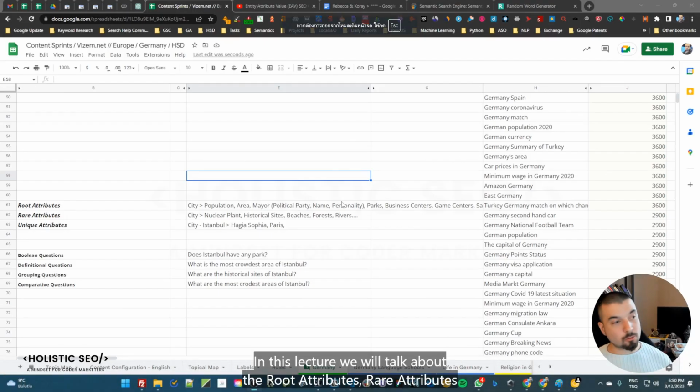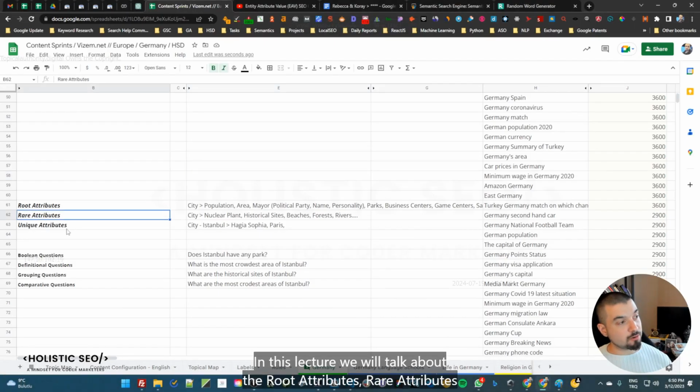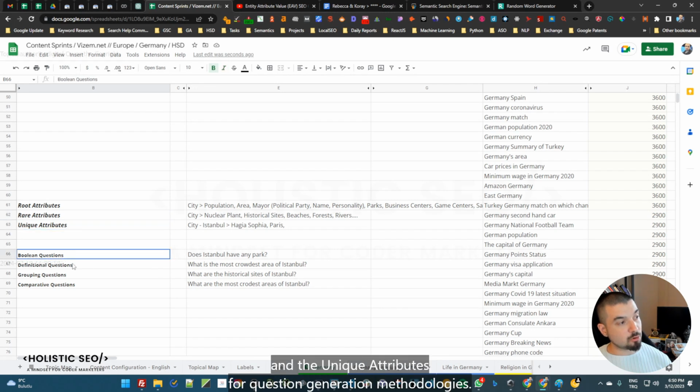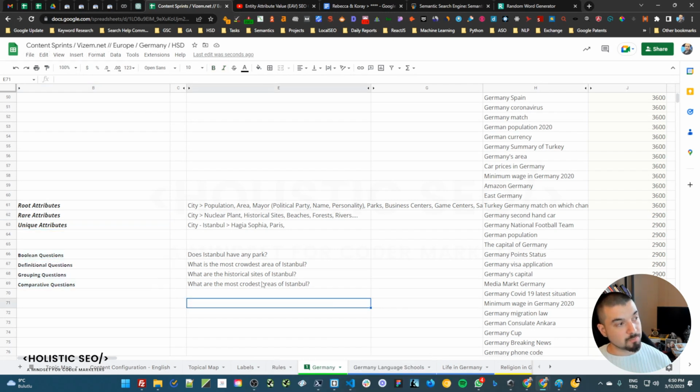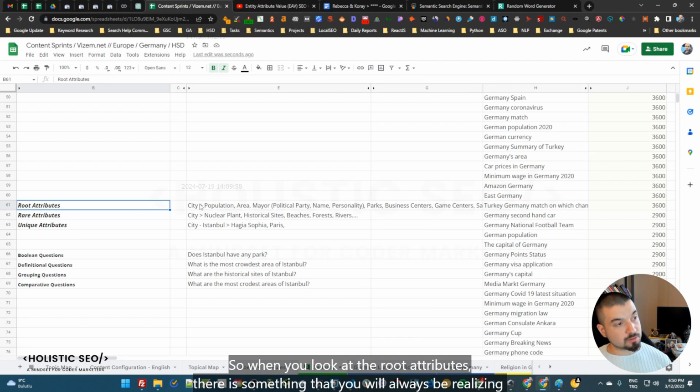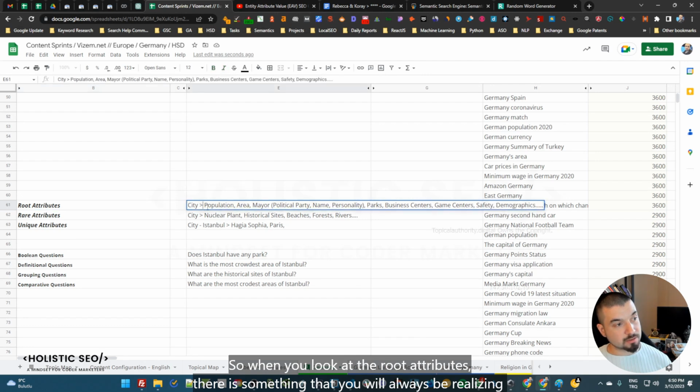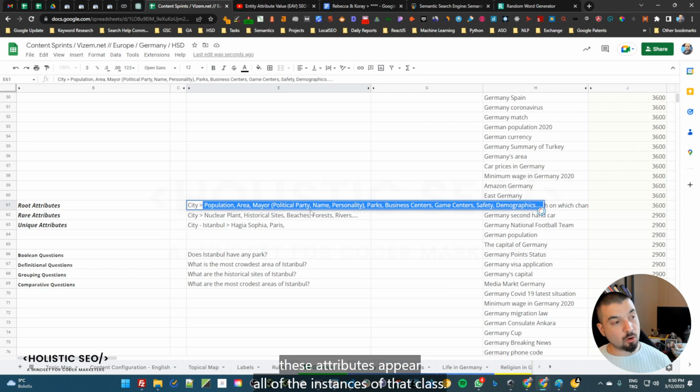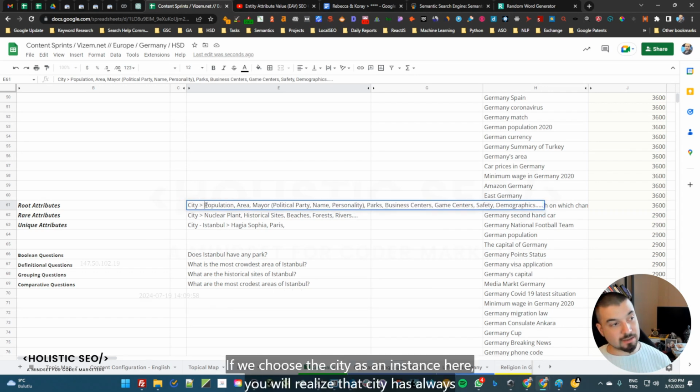In this lecture, we will talk about the root attributes, rare attributes, and the unique attributes for question generation methodologies. When you look at the root attributes, there is something that you will always realize. These attributes appear in all of the instances of that class. If we choose the city as an instance here, you will realize that a city always has a population, always an area.